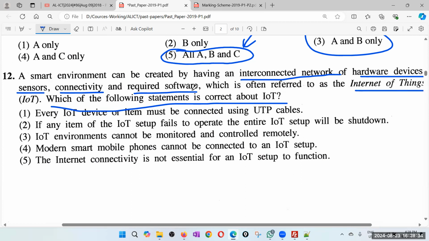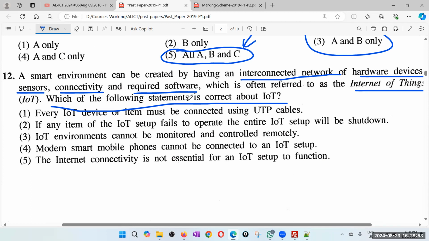So usually IoT is hardware with sensors and some software, interconnected through a network or sometimes through the internet. Those are the properties of IoT.